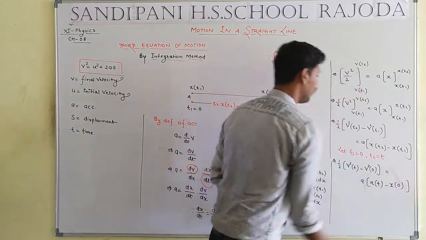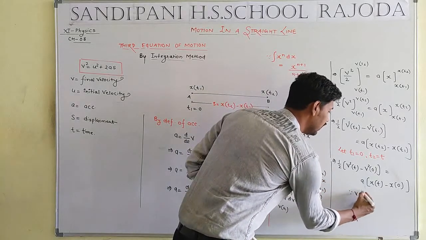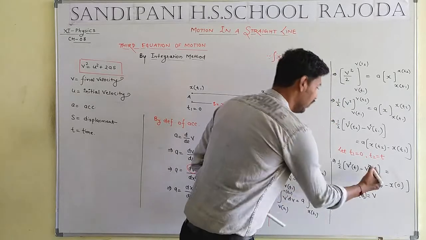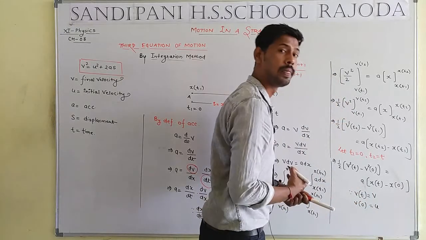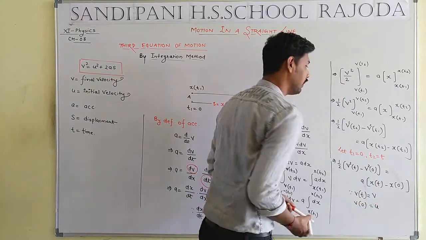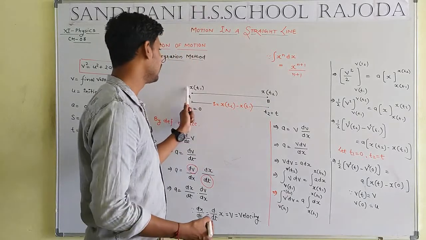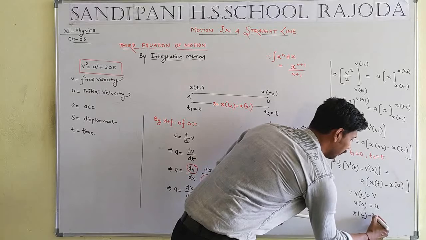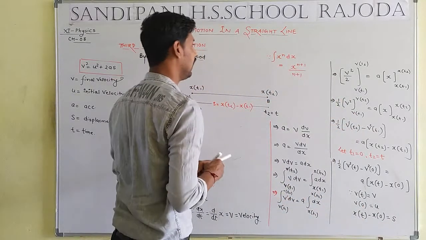Student, now it is time to define Vt. What is the meaning of Vt? Vt, that means the final velocity, will be equal to V. V0, that means the initial velocity, will be equal to U. Xt, that means final, and x0, that means initial. So xt minus x0 will be equal to the total displacement, capital S.